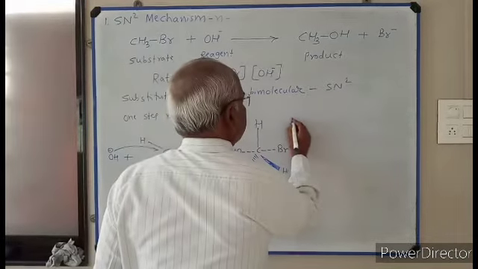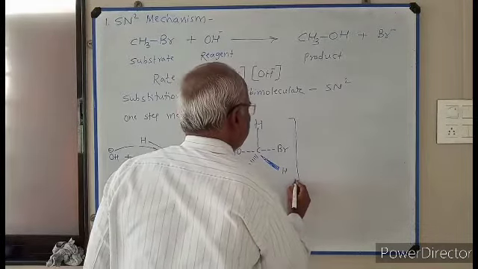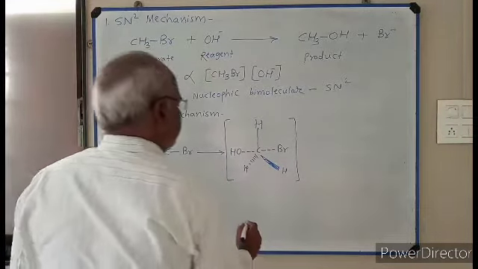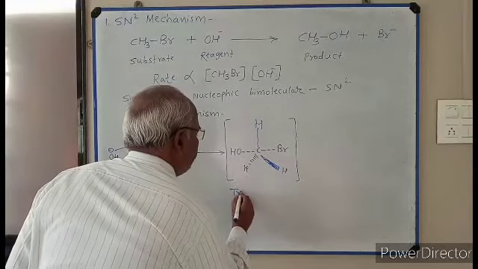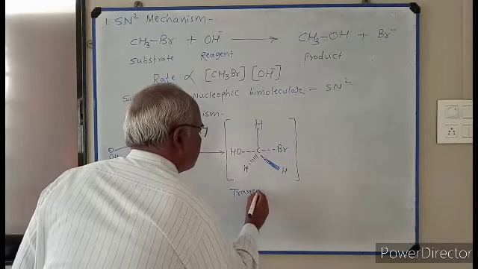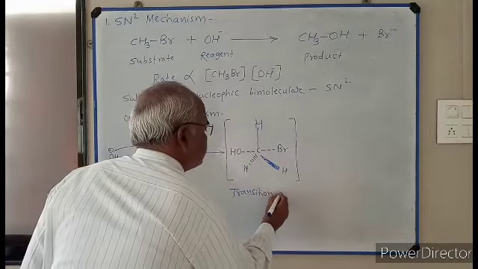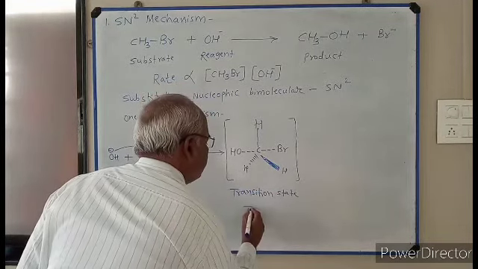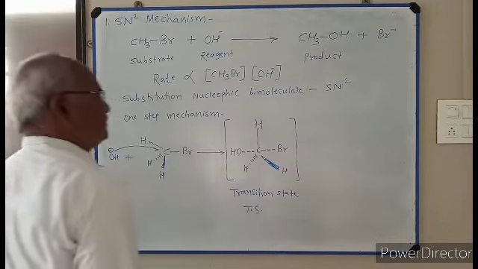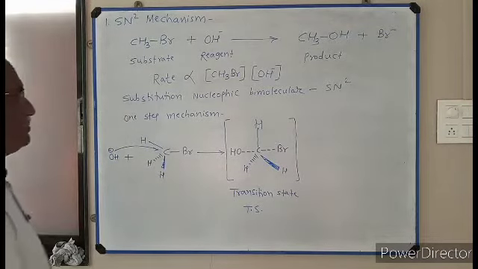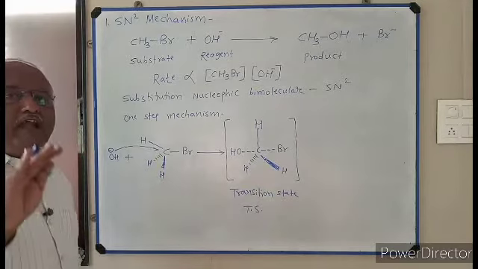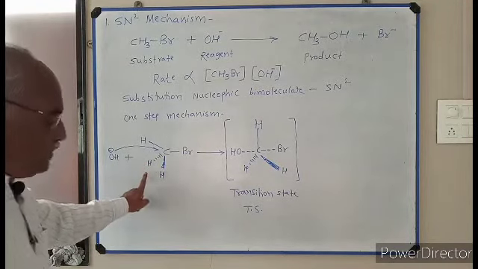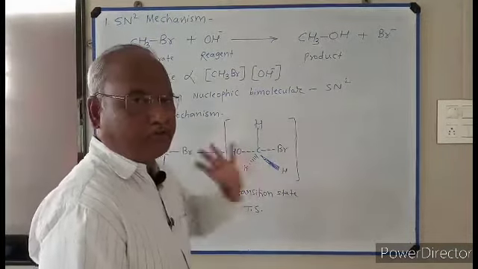And this is the transition state. This transition state is produced. In short, it is written like this: TS. Transition state is the high energy state while going from reactant to product.